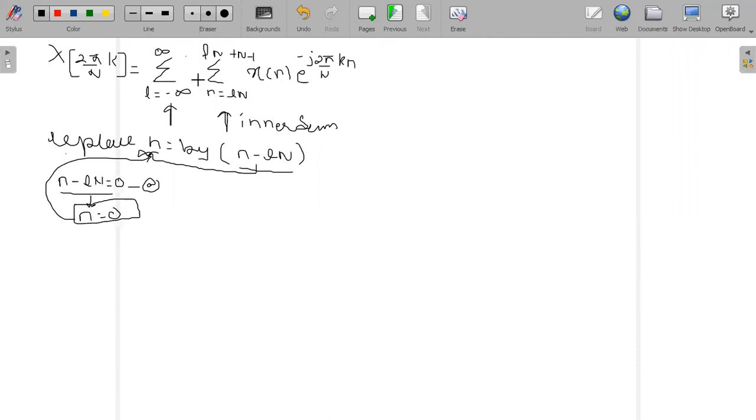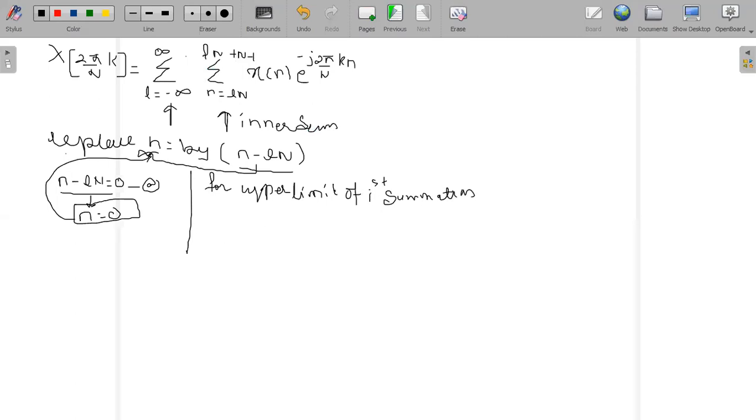Now, what is the second summation? To replace the second summation, or rather the upper limit, I will make it more clear. For the upper limit of the first summation, what is the upper limit?